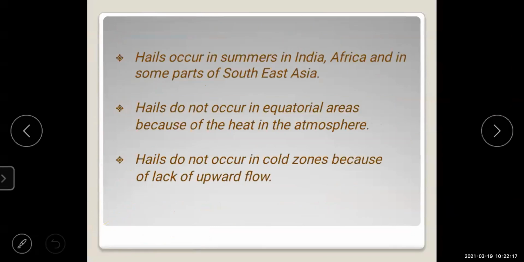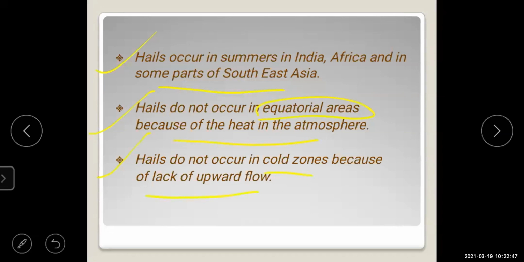Then here are the examples of which parts of the world we'll see. Hails occur in summers in India, Africa, and in some parts of Southeast Asia. Hails do not occur in equatorial areas because of the heat in the atmosphere. Hails do not occur in the cold zones because of the lack of upward flow.